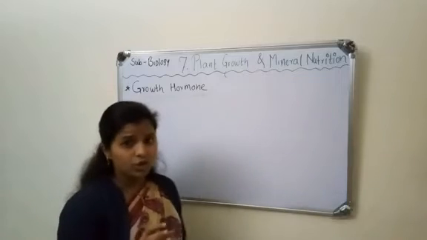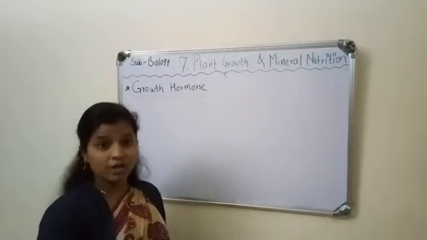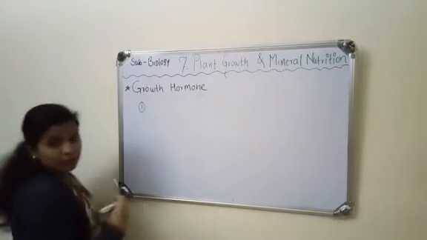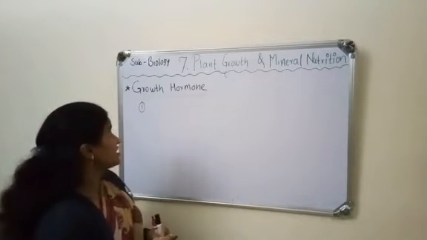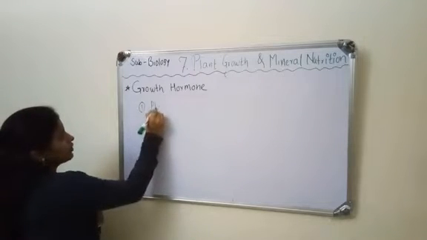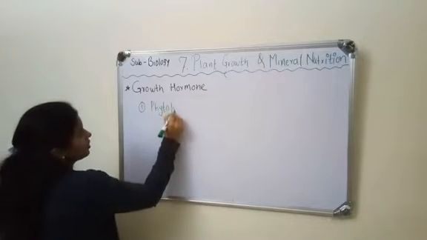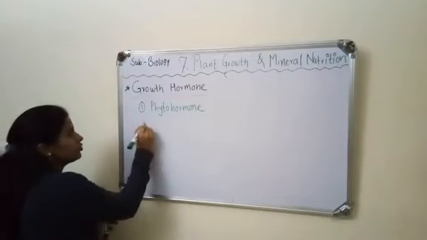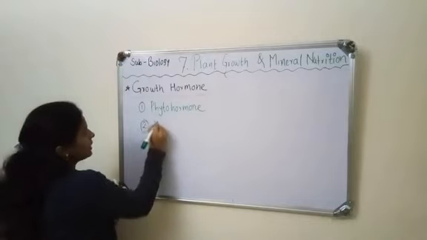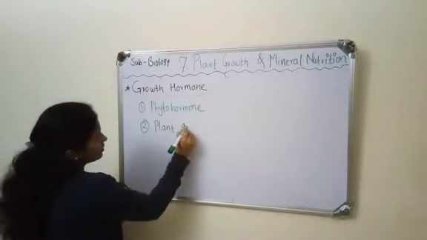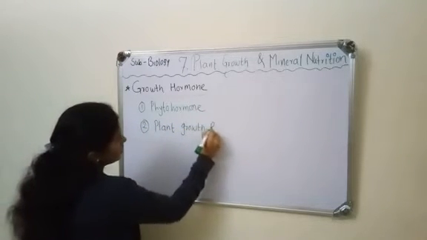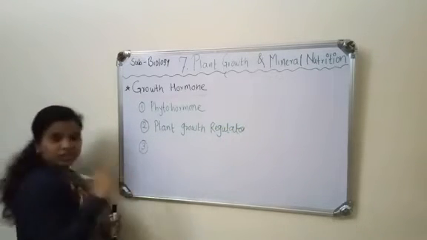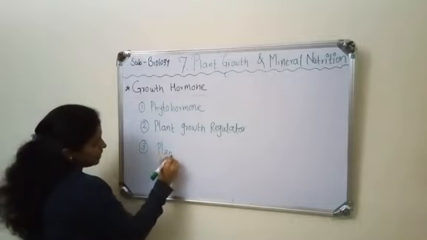Firstly, let's study the different names of the growth hormone. First, growth hormone is known as phytohormone. Then growth hormone is also known as plant growth regulator. Third, it is also known as plant hormone.